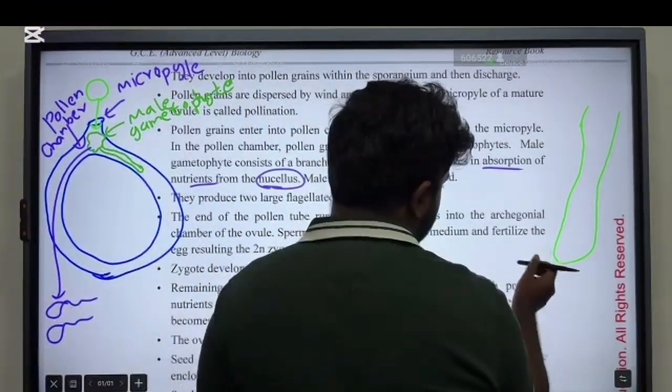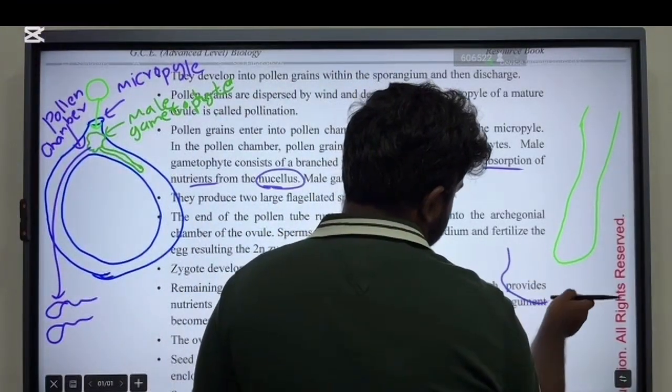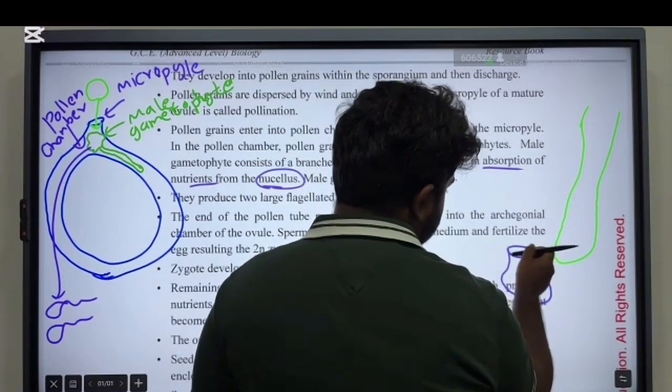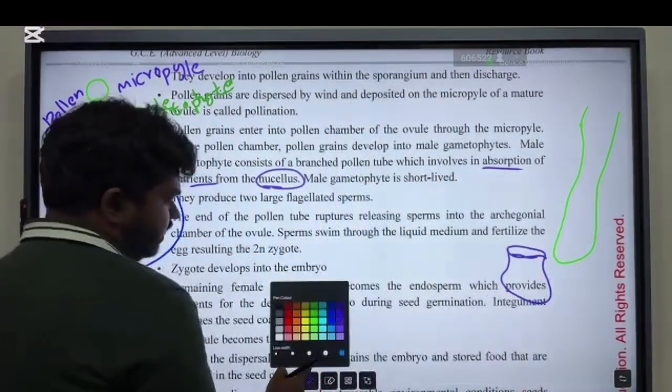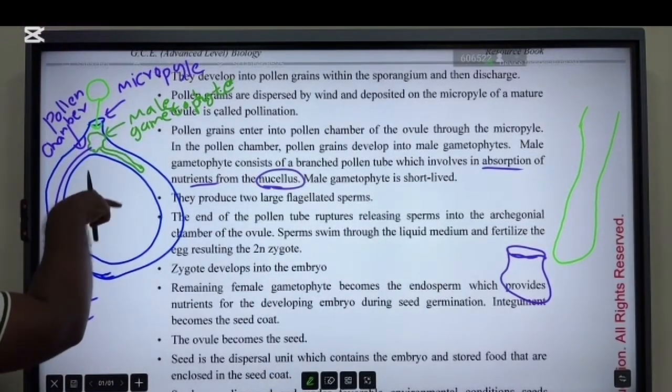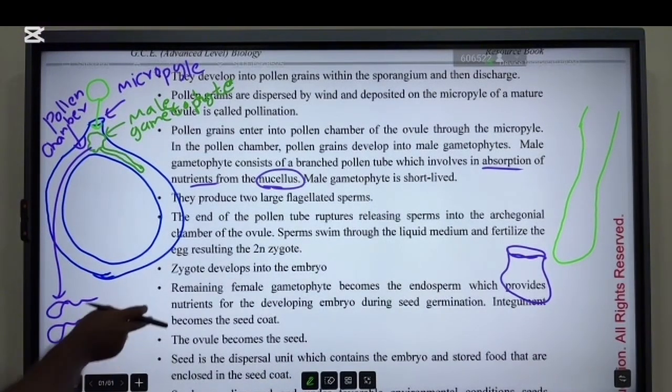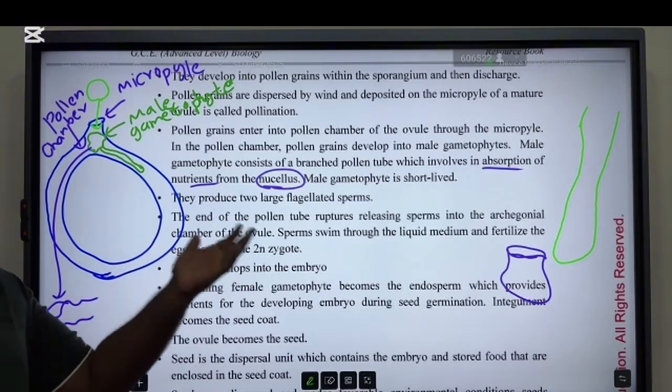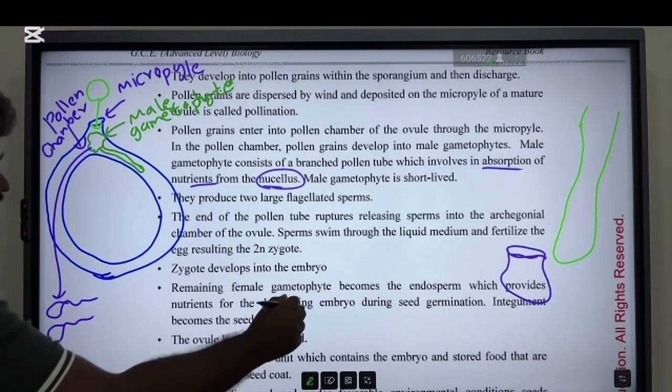This is the archegonium within the ovule. Within the ovule, there is a female gametophyte, and within the female gametophyte there are archegonia. So consider this is the archegonium.